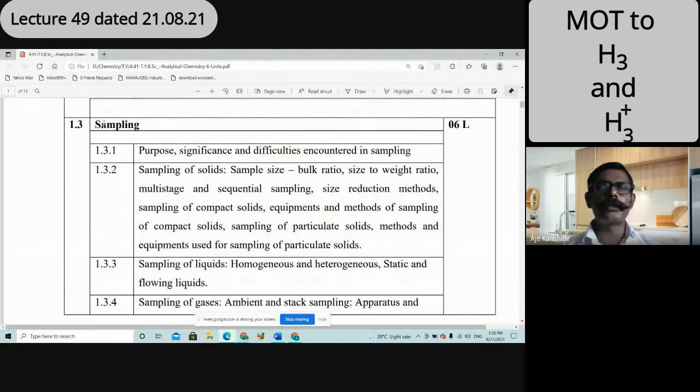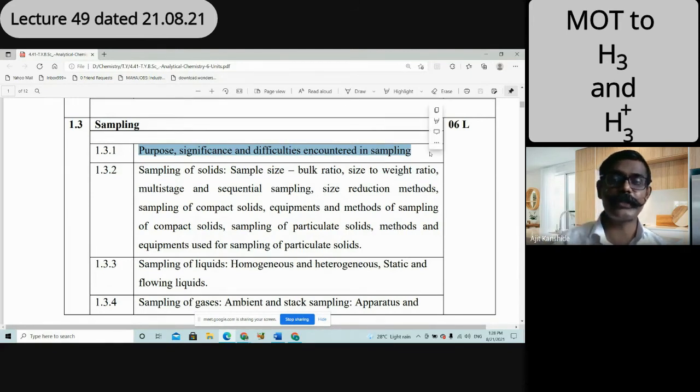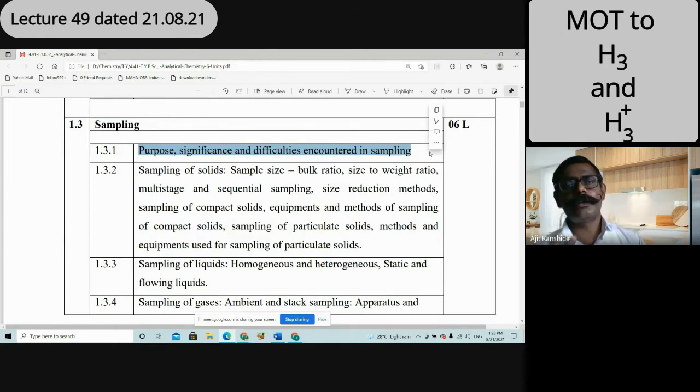See, we have to cover this sampling portion now. And that is our day-to-day practice. Introduction about that I had already given. In the first portion, we are studying the purpose, significance, and difficulties encountered in sampling. Sampling is a very, very important step in chemical analysis. If sampling is wrong, the investment you are making for the analysis will be a waste. About solid samples, discussion will be later on. Then liquid samples, and then gaseous samples. Today I want to cover this fast. Then afterwards you read that and the concepts will be clearer.